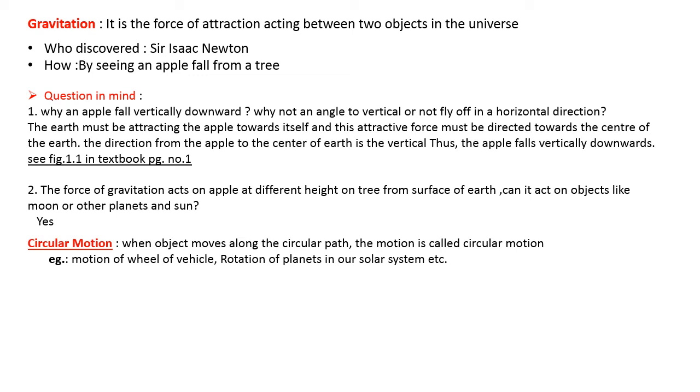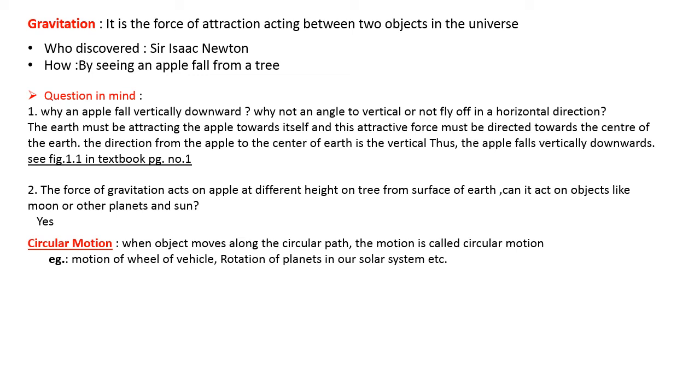When the object is moving along the circular path in the circle, we can see so many parks also in a circular shape. So whenever we go for the morning walk, you are going to complete the circle. So you are moving along the circular path. That is what we call circular motion. Examples are motion of wheel of vehicle, rotation of planets in our solar system. We know that our solar system has a sun in the middle, and all the planets are revolving around the sun, so that is also circular motion.